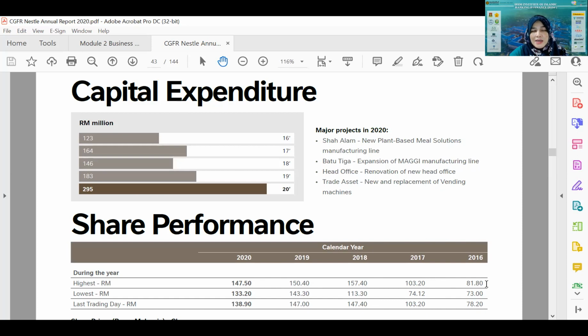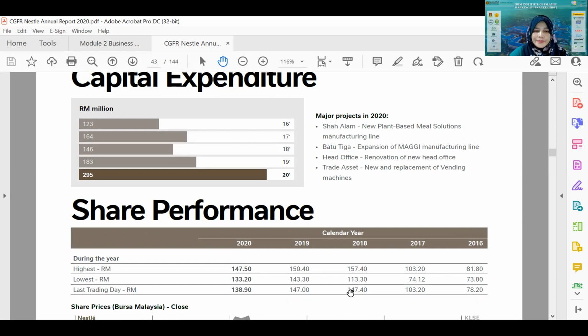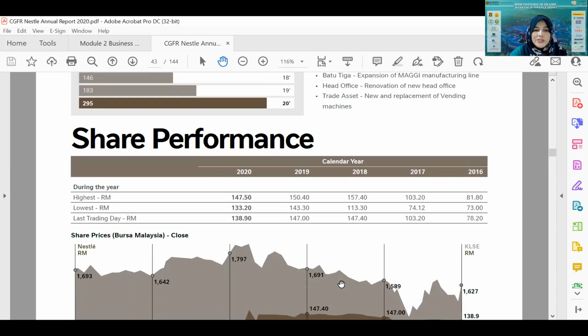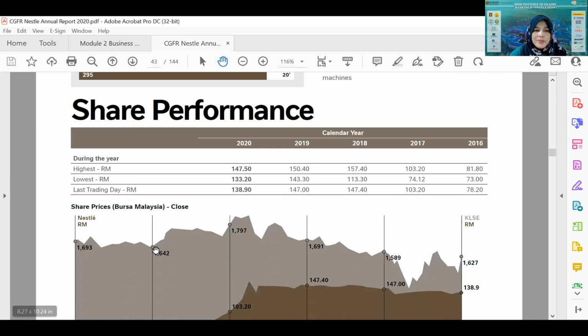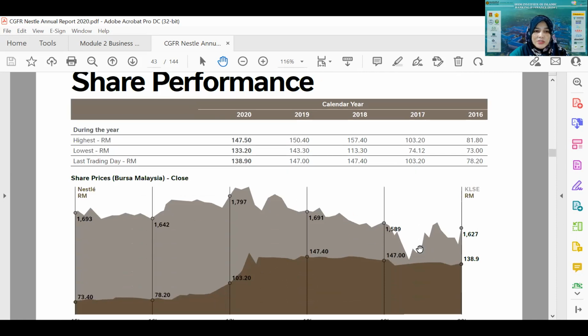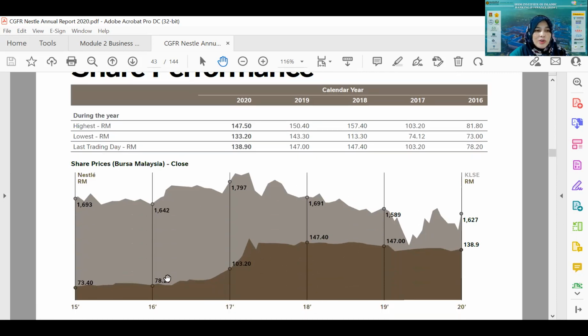So it is one potential situation when we invest in shares. For a good company like Nestle, the investors are enjoying the profit. That's why it is also reported in the financial report, to tell that this company is a good company. So this is the up and down of the price throughout the 5 year period from the year 2015 to the year 2020.